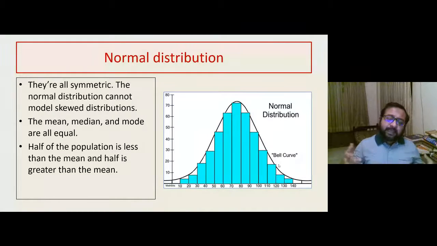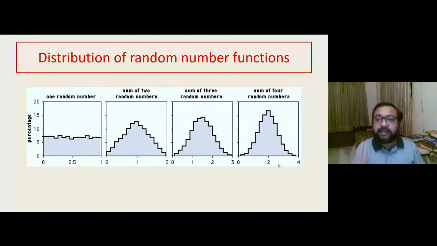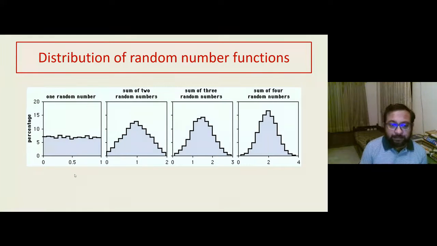So let us assume that things happen independent of each other, all these variables are like drawing a card out of a pile of cards. So it can take any possible value. But then, if we use software to generate random numbers and keep adding them, let us see what kind of curve we get. Look at the first curve. The first curve is picking up any one random number. And you can easily see in the first curve, written one random number, there is actually no pattern. Values are fluctuating up and down because any number can be chosen.